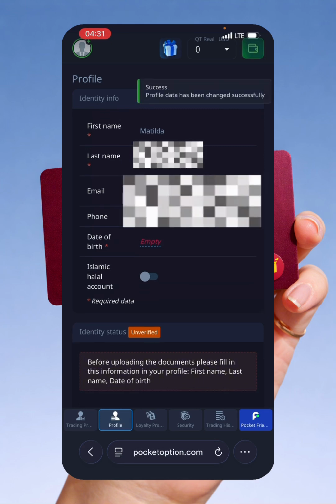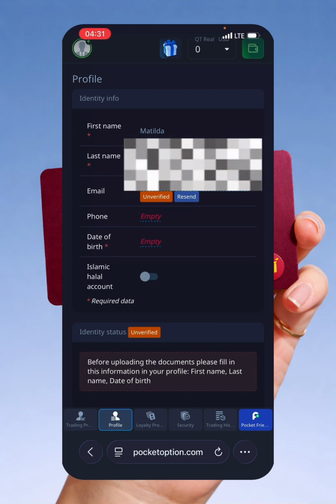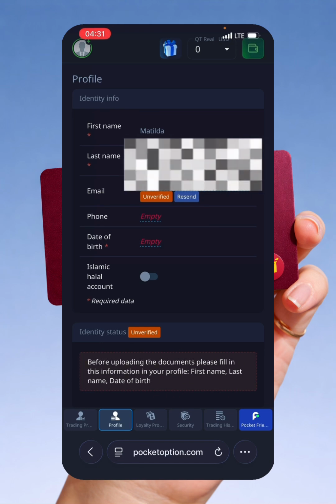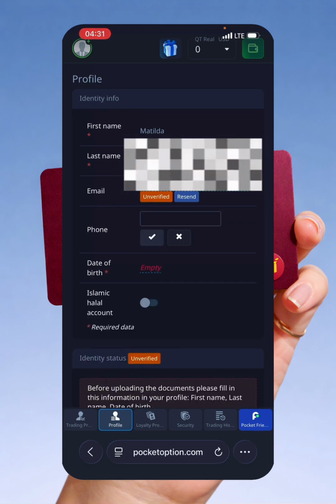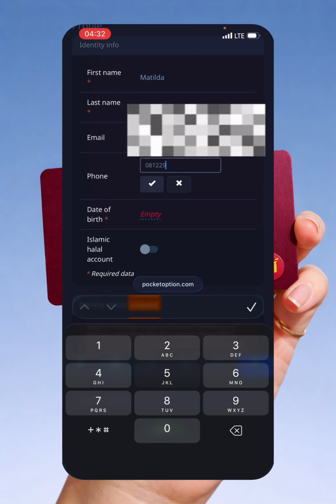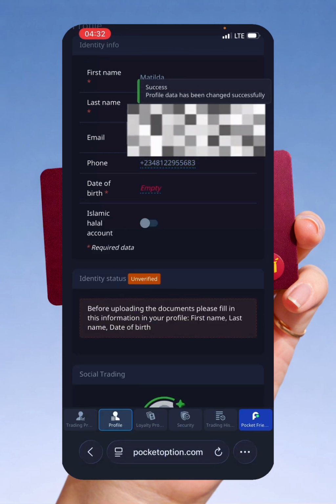You can see my email is still showing unverified, right? So you have to make sure that your email is verified. So for phone number, it is really optional. Date of birth, you have to input your date of birth the same way it is on your ID. So you put your phone number here. I'm just gonna put any random phone number here. 81229556. Good. So I have input my phone number.